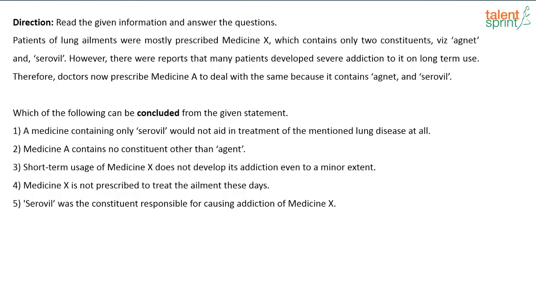So what is given here? Earlier there was a medicine X, right? That was the medicine that was prescribed maximum for people with lung ailments because this medicine contains 2 constituents, agnet and cerovil. Now it is given that people are getting addicted to the medicine due to long-term use. So the doctor is now prescribing another medicine A to deal with the same lung ailments because this medicine A also contains agnet and cerovil. Now, which of the following can be concluded from the given statement?